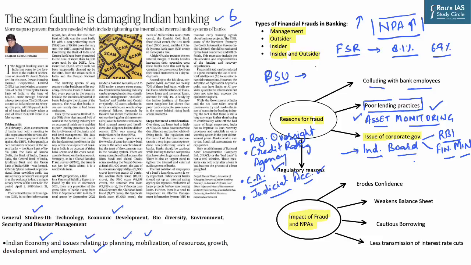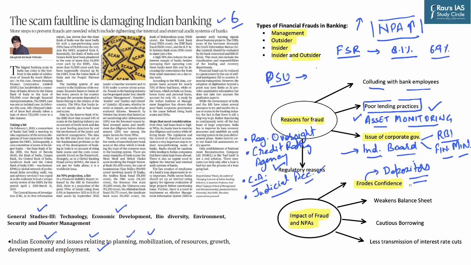Now, when we're talking about the kind of frauds happening in the financial sector, we need to understand that this is going to lead to an increase in NPAs. And apart from NPAs, it does a lot of things. First and foremost, it erodes the confidence of common people who rely on banking institutions. We are aware that the money which banks lend is the money of depositors. When financial fraud is committed, the money of these depositors vanishes. And when this happens, the entire viability of the financial system is questioned. This is the most significant impact of any kind of financial fraud.